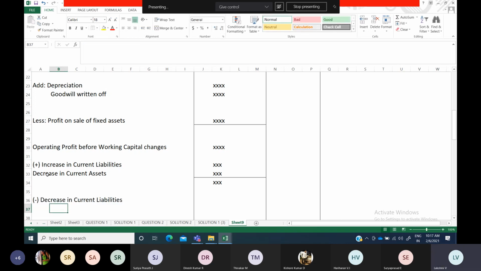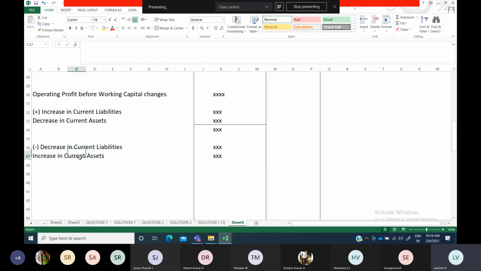Okay. And similarly, a decrease in current assets, you add; an increase in current assets, you have to subtract. And be very careful that you don't include your cash and bank balance or bank overdraft in either current assets or current liabilities. You should not include it here. You have to keep that in mind.